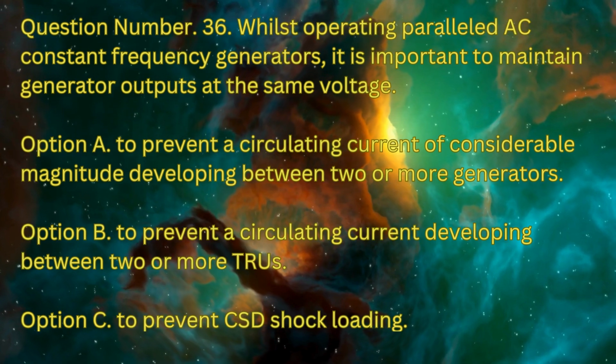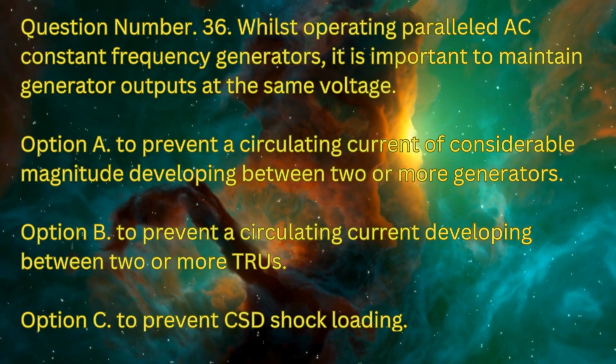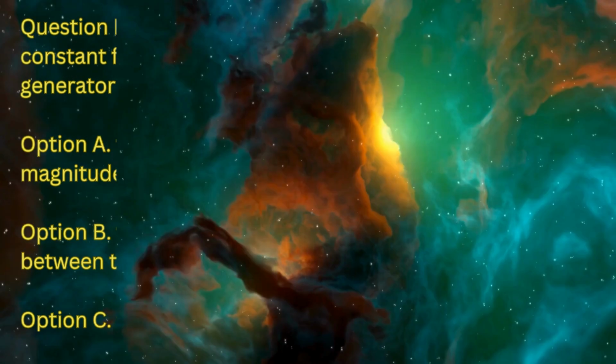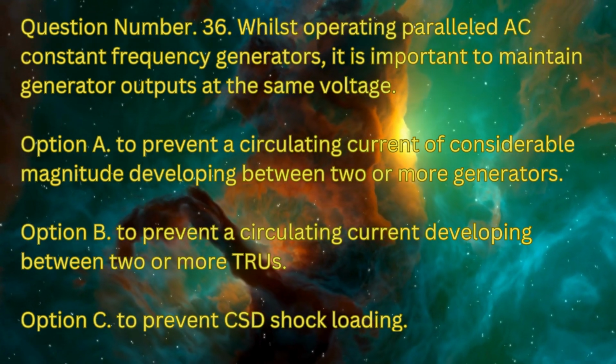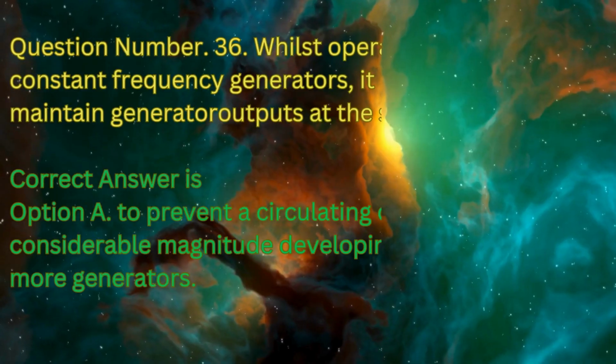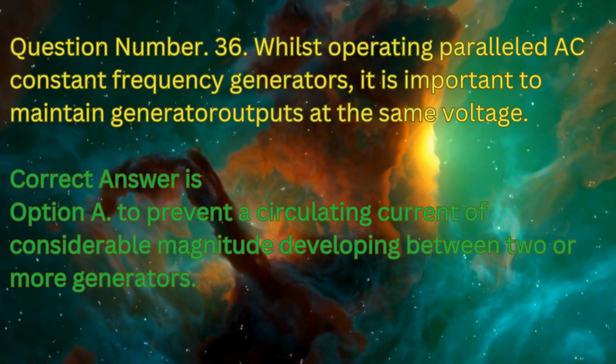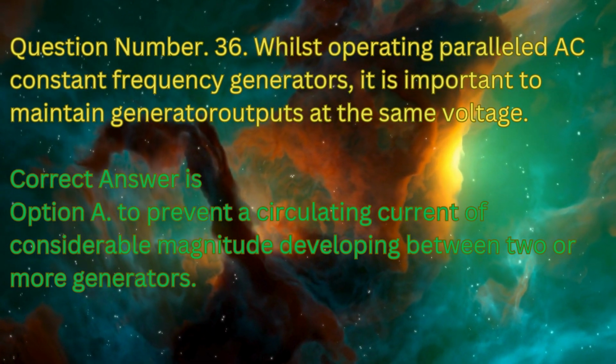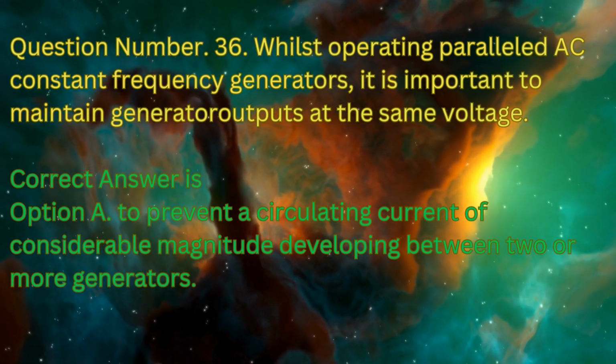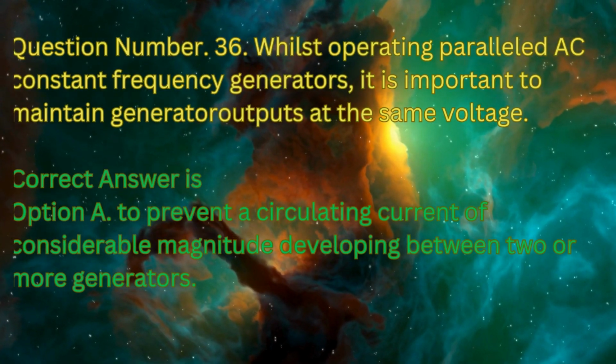Option B, to prevent a circulating current developing between two or more TRUs. Option C, to prevent CSD shock loading. Correct answer is option A.